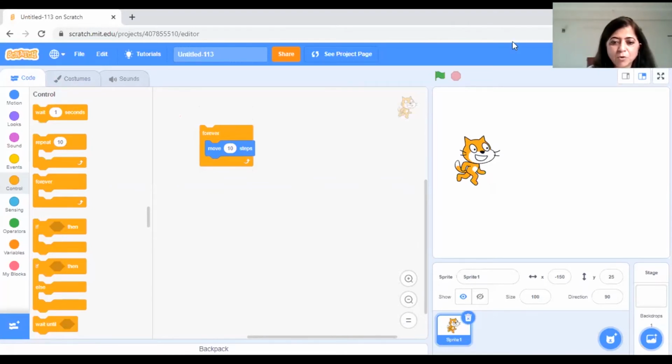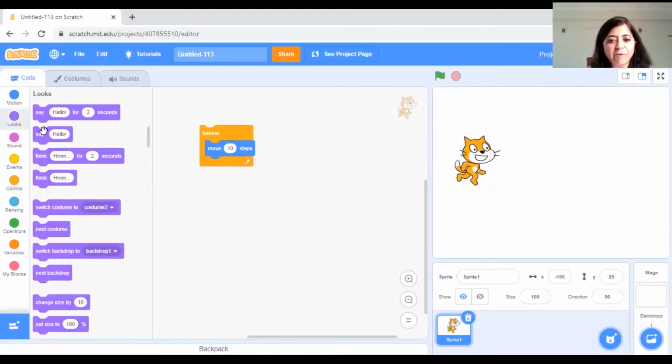Okay, somebody is telling me looks. A lot of people are telling me looks, so that's great. I think you all will move fast. A lot of people are aware of what we should be doing. So what we will do is, I can take this instruction also, switch costume to costume 2, but I would like to take switch to costume, right? Now let's see what happens.